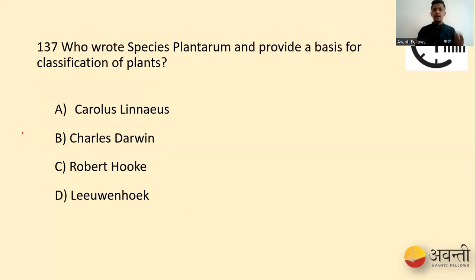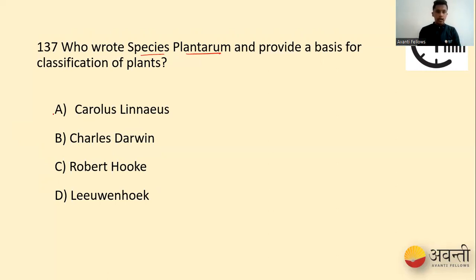Who wrote Species Plantarum and provided a basis for classification of plants? Our options are Carolus Linnaeus, Charles Darwin, Robert Hooke, and Leeuwenhoek. So what is the correct answer? Species Plantarum was the first attempt, done by Carolus Linnaeus.